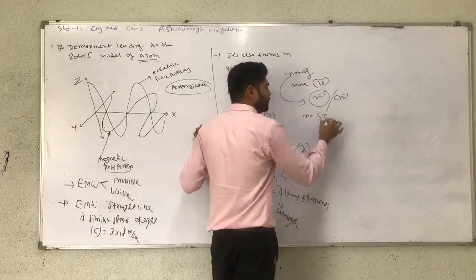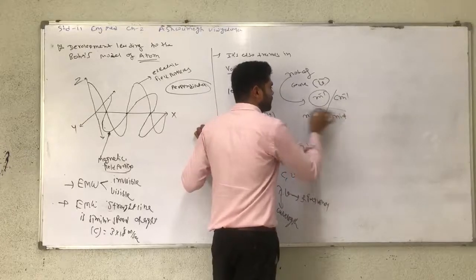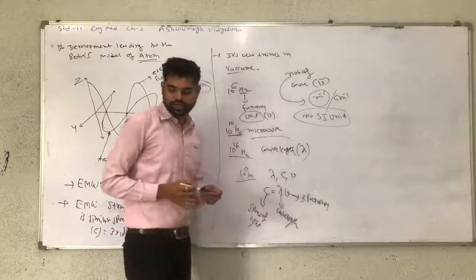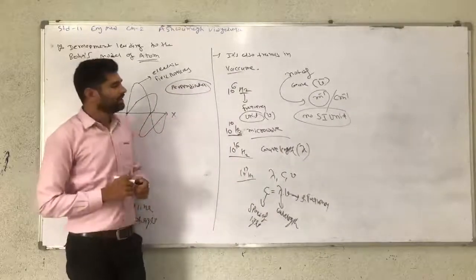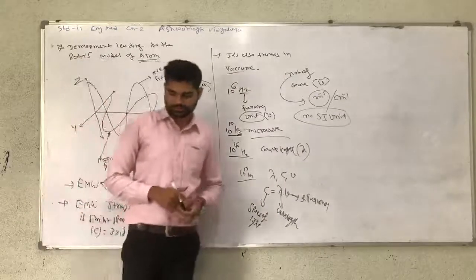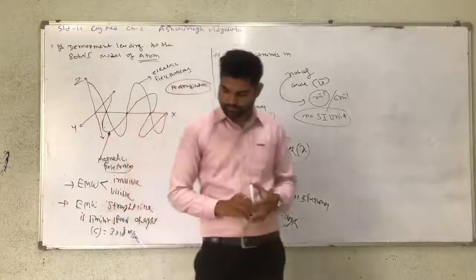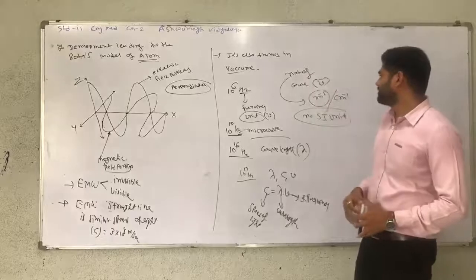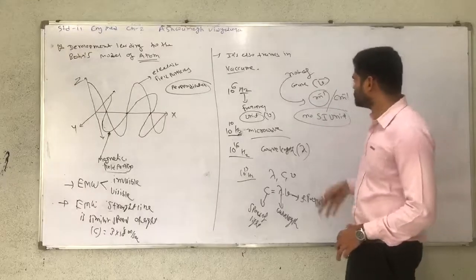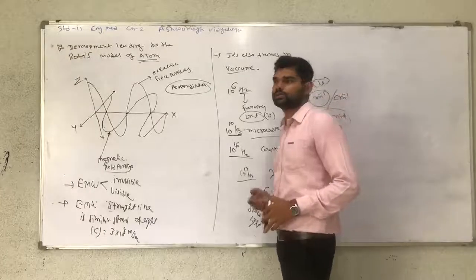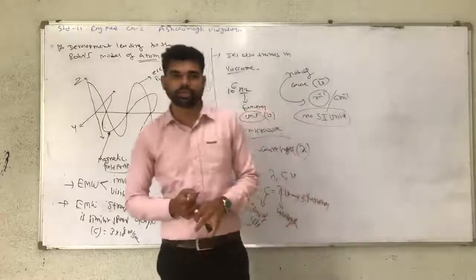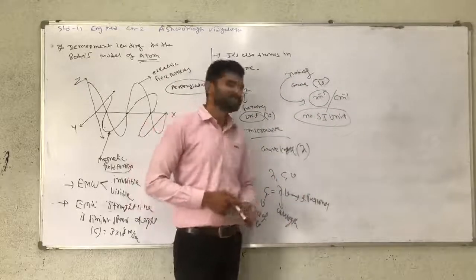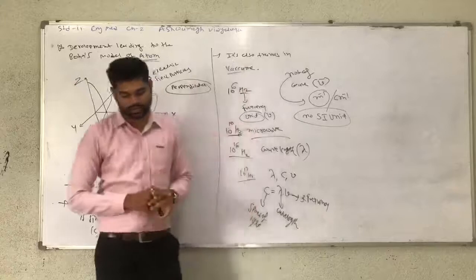This quantity contains no SI units. So the number of waves is represented by nu bar, and it is 1 upon lambda. Therefore, it will be in centimeter inverse or meter inverse, and it contains no SI units.